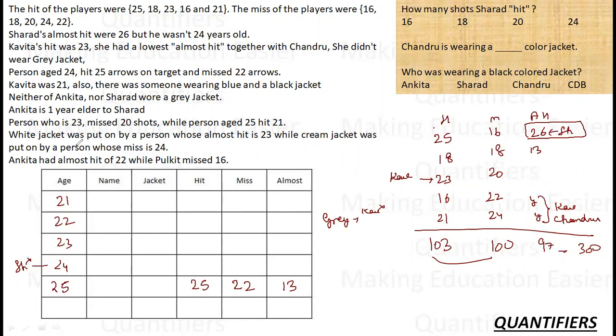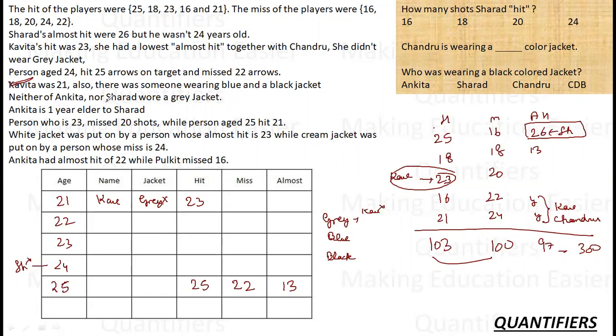What else do I have? Kavita was 21. So this is Kavita. And what else do I know about Kavita? That Kavita's hits were 23, and Kavita is not wearing a grey jacket. And there was someone wearing a blue and a black jacket. So the two other colors are known: blue and black.